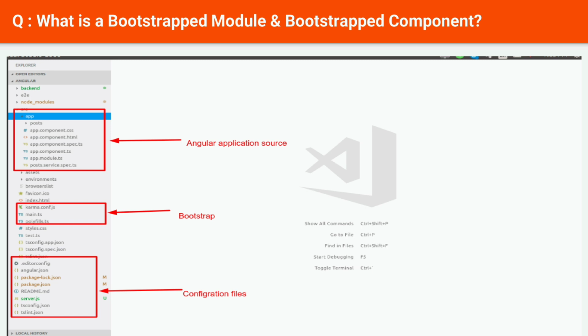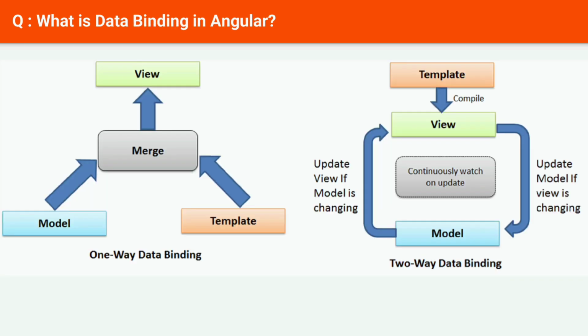Next question: what is data binding in Angular? Data binding is a core concept in Angular and allows you to define communication between a component and the DOM, making it very easy to define interactive applications without worrying about pushing and pulling data. There are 4 forms of data binding, divided into 3 categories, which differ in the way the data is flowing from the component to the DOM.